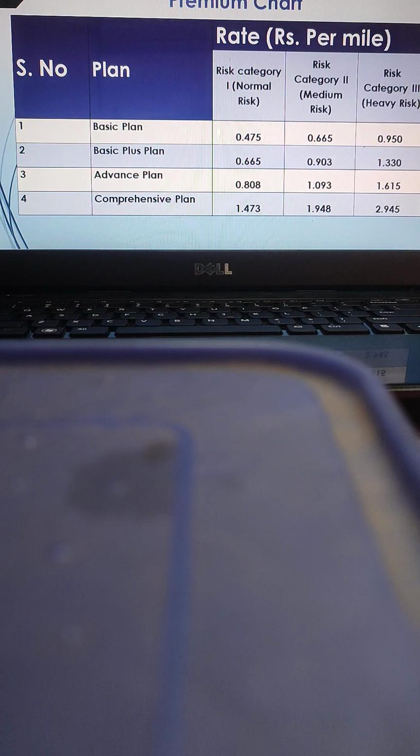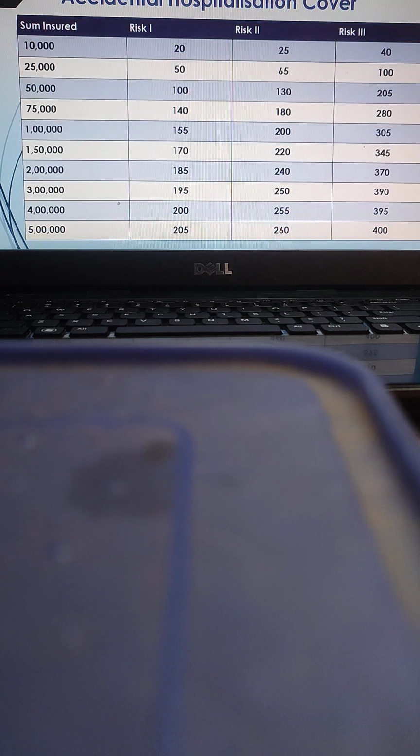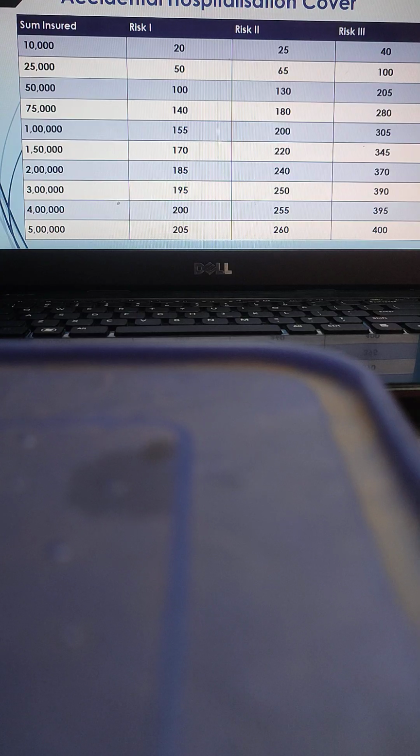Then the premium chart provides the plan-wise premium rates and additional rates for the optional riders. Again, the accidental hospitalization cover provides the medical expenses limit, which again starts from 10,000 to 5 lakh rupees. So the insured has to opt for the limit.